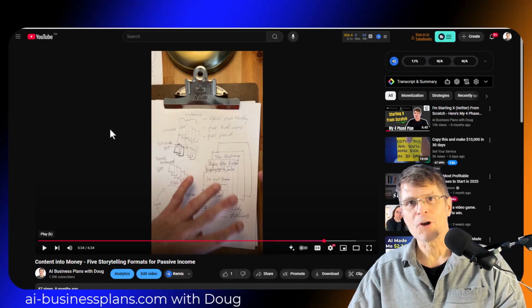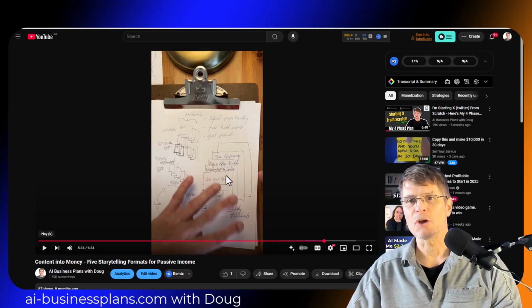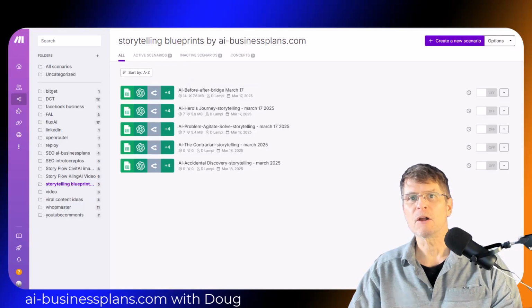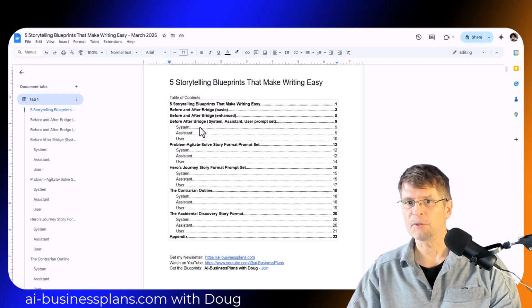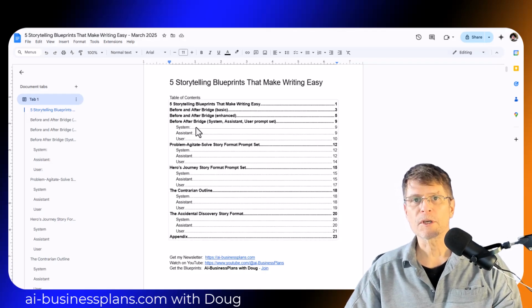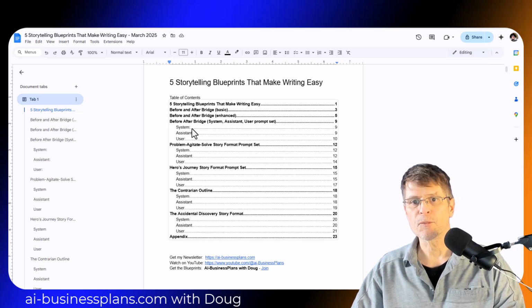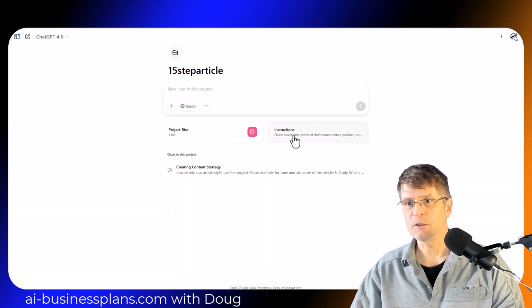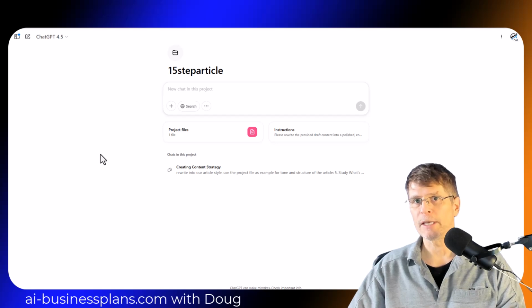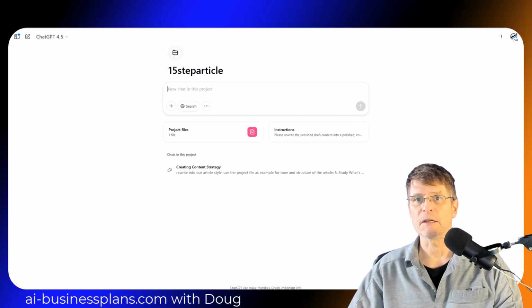Yet there are many different article styles that I've been working on for a while. We have the before and after bridge, we have the epiphany, we have the problem, agitate, solve, we have the do and show, we have the hero's journey style. There are many different style articles. And so what I did was I had ChatGPT give me the very same prompt so that it would work in a Make automation, following along using the best tools for the system prompt, the assistant prompt, and the user prompt. So essentially, we took this initial instruction and had the GPT break it up into 3 different parts that would work inside of make.com.